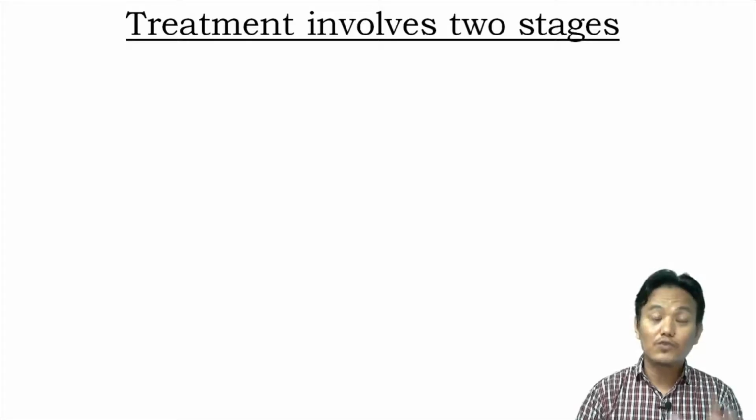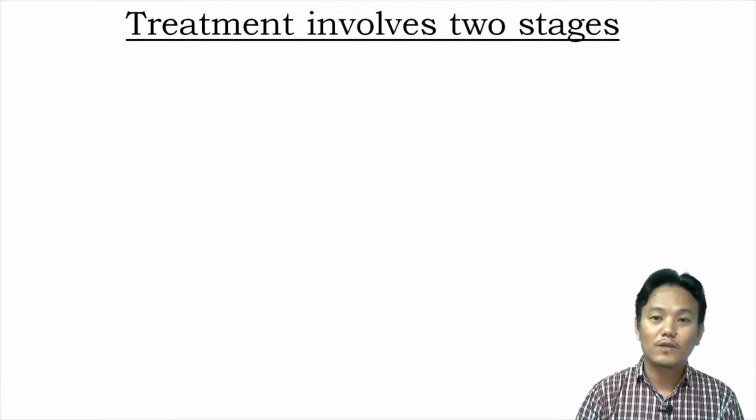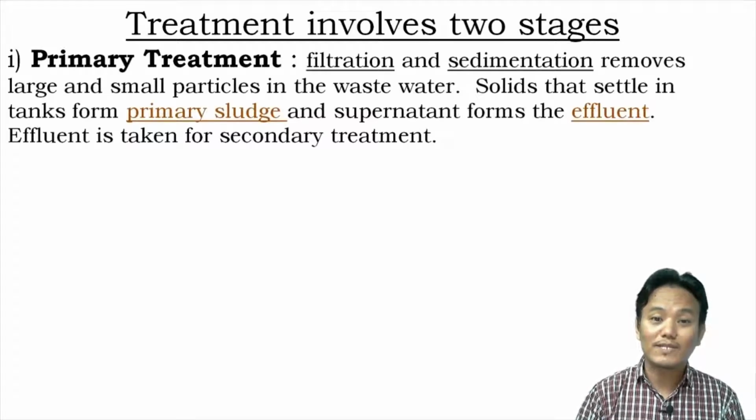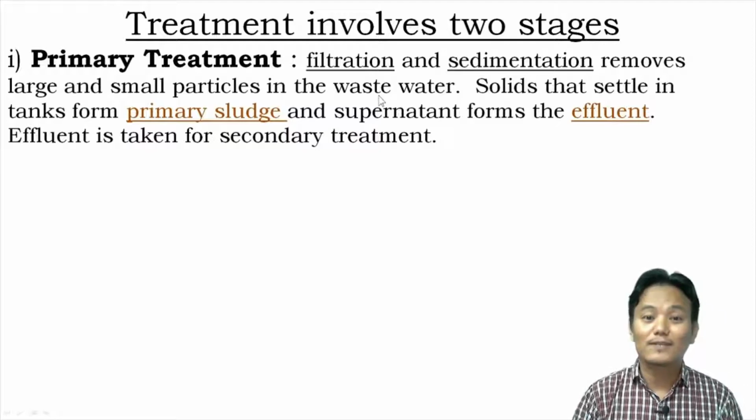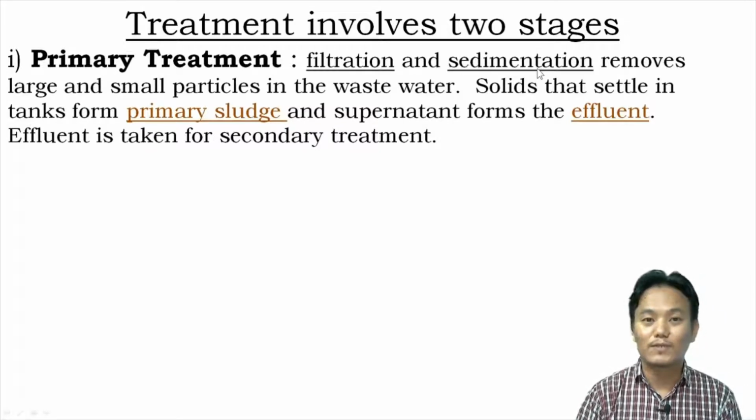The sewage treatment process involves two stages: primary treatment and secondary treatment. During the primary treatment stage, large and small solid particles present inside the sewage are physically removed through filtration and sedimentation processes.